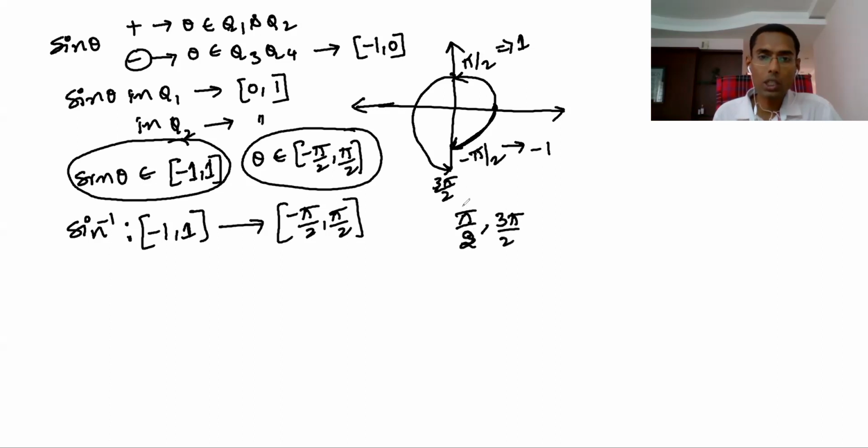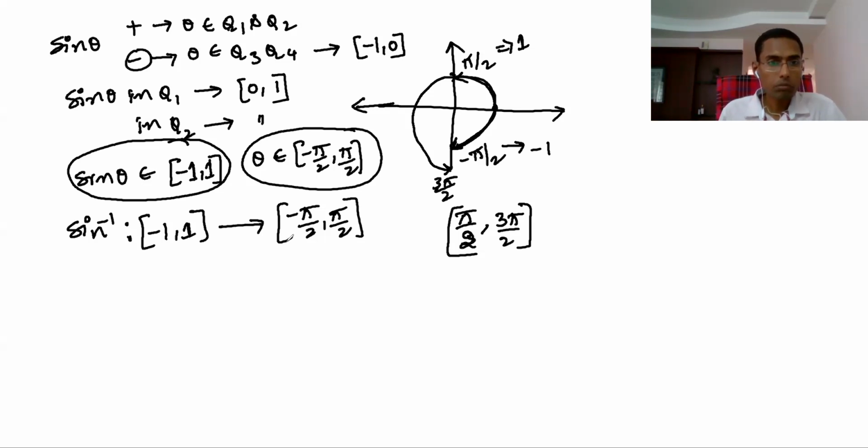This branch also you can take, but this is not called the principal value branch. The first and fourth quadrant is what is called the principal value branch of the range.